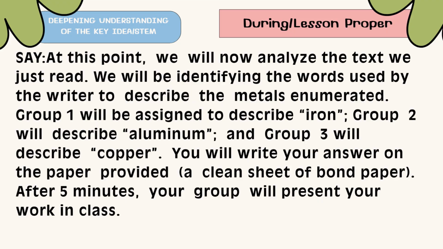At this point, we will now analyze the text we just read. We will be identifying the words used by the writer to describe the metals enumerated. Group 1 will be assigned to describe iron. Group 2 will be describing aluminum. And Group 3 will be describing copper. You will write your answer on the paper provided. After 5 minutes, your group will present your work in our class.